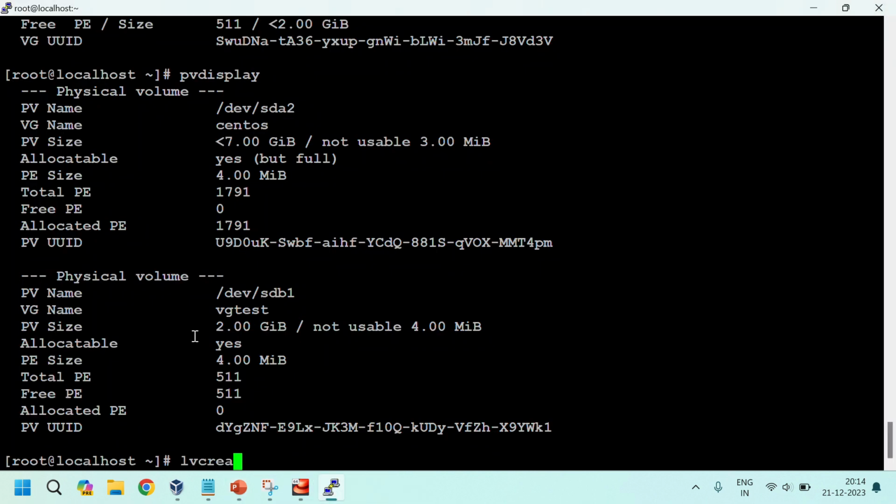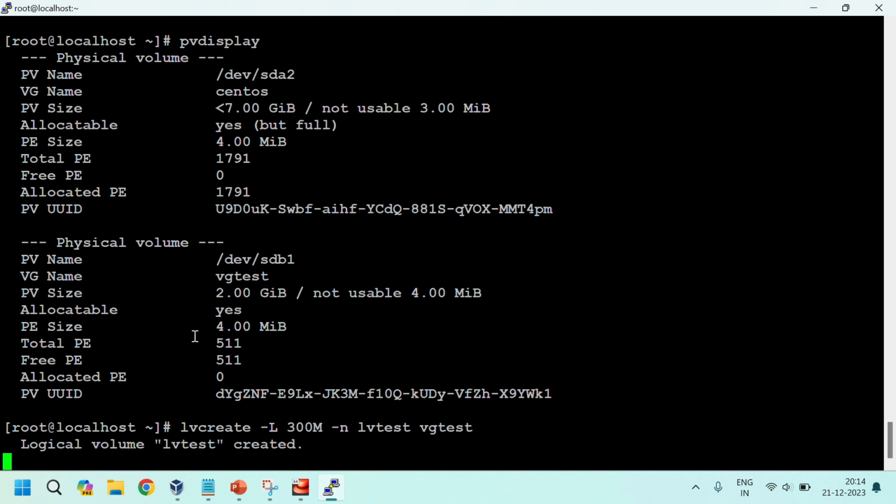See here, lvcreate with capital L. For this LV I'll give 300 MB, 300M, -n, I can give lvtest, to which VG? vgtest. Okay, I'm creating this LV now with 300 MB.